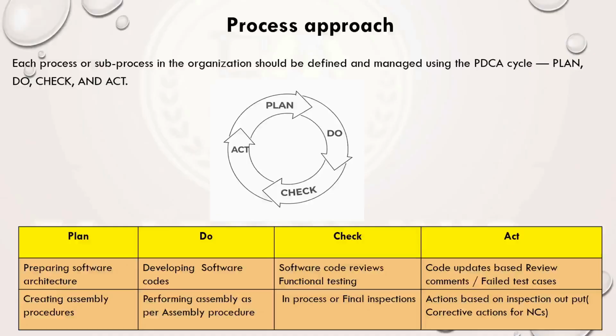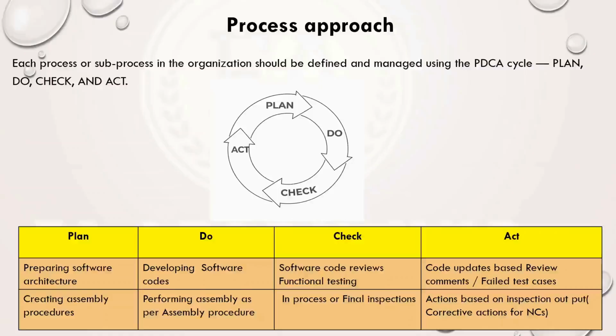Process approach is nothing but each process or sub-process in the organization should be defined and managed using the PDCA cycle. PDCA cycle means plan, do, check, act. Each activity or process in the organization can be arranged in a manner where we define the plan, do that activity, check that activity, and act on that activity. I will give an example.